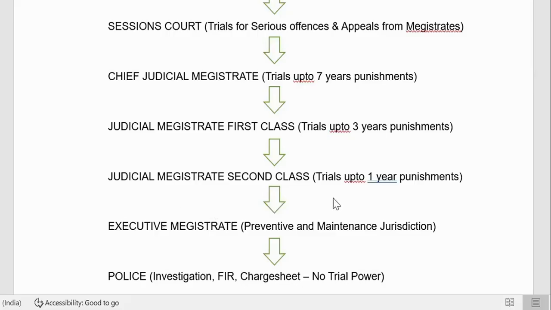And Judicial Magistrate second class, no, there is no Judicial Magistrate second class. So trials even for less than 1 year punishment also will come to the first class magistrate only now. Okay, this is only for academic purposes. If there is a question on second class magistrate, 1 year punishment is the only answer you have to remember. Otherwise, there is no second class magistrate in real practice.